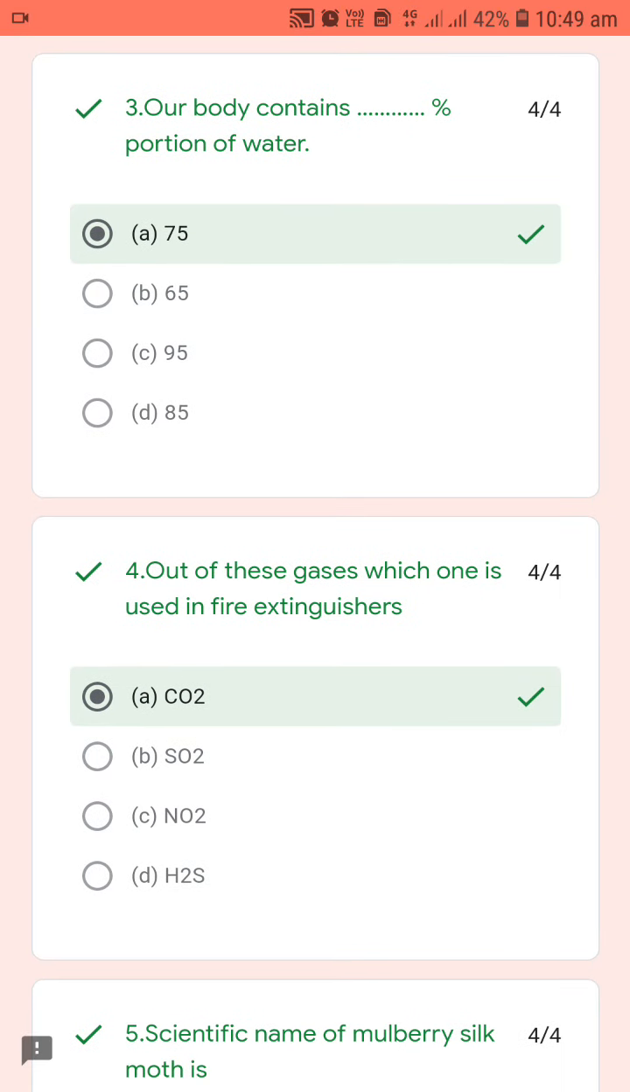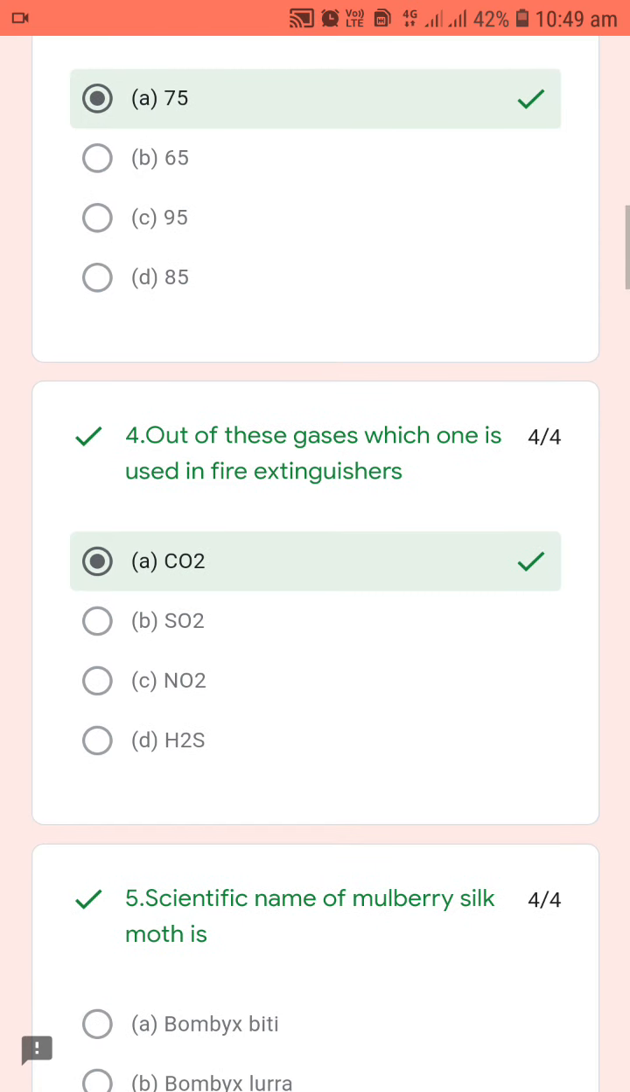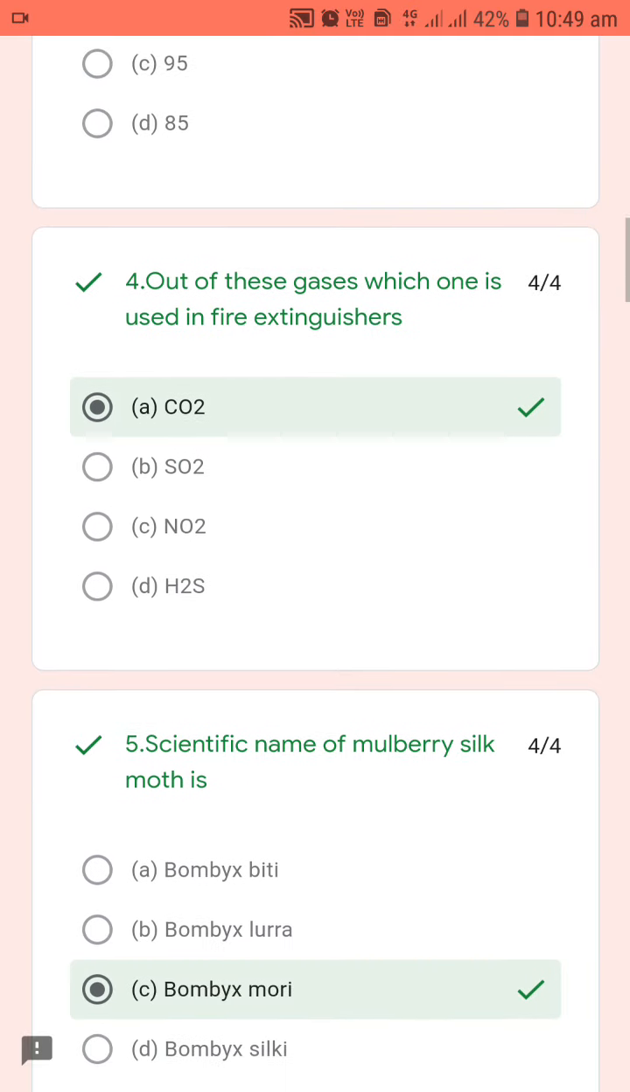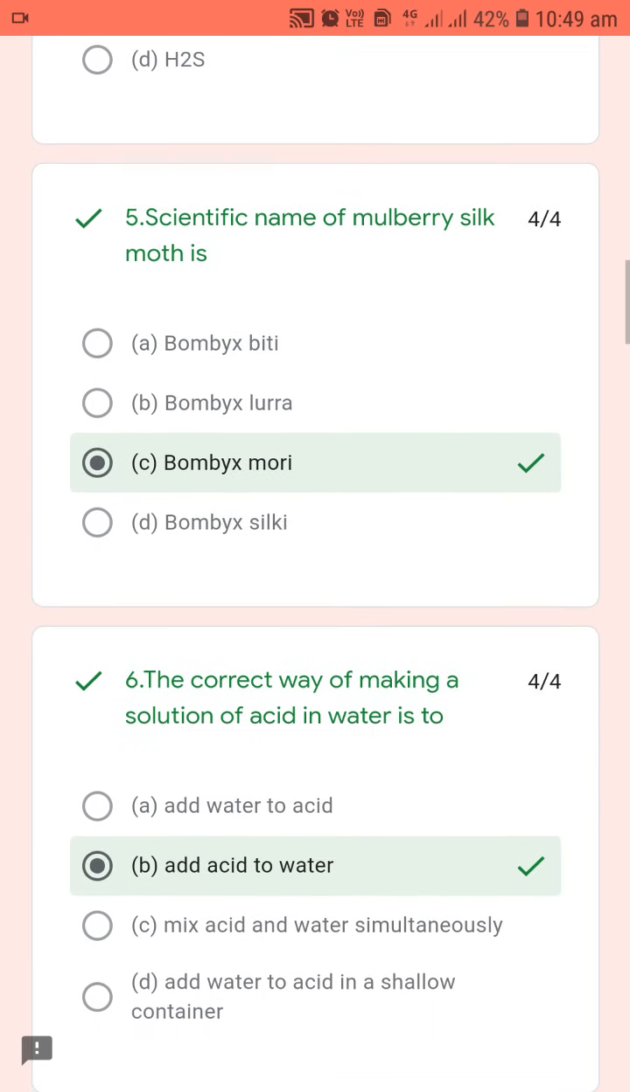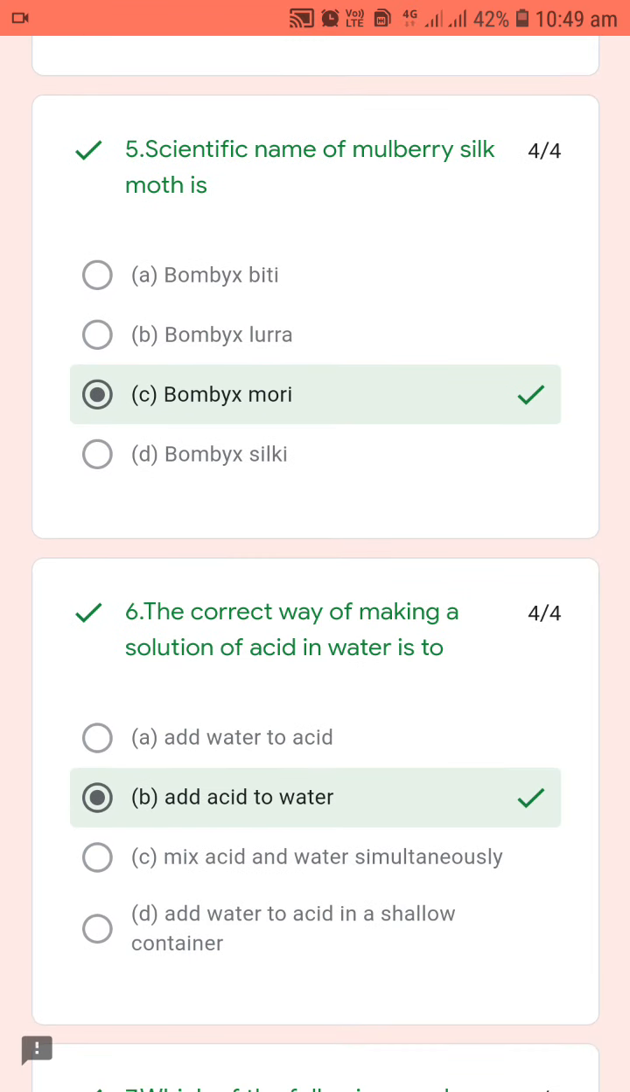Then, out of these gases, which one is used in a fire extinguisher? So you all know hydrogen is the gas which burns itself, oxygen is the gas which helps burning, and carbon dioxide is the gas which is used to extinguish fire. The scientific name of mulberry silk is Bombyx mori. Option C is the correct answer.